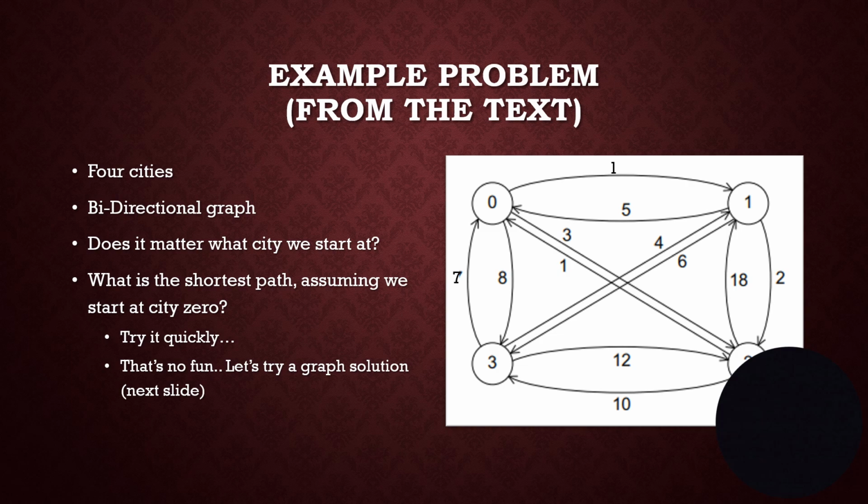So there are 4 cities in the text problem, city 0, 1, 2, and 3, and the distance one way from every city to the next is shown. So for instance, this arc up here from 0 to 1 says the distance from 0 to 1 is 1, but if you're traveling from 1 to 0, it's a directed arc, and it tells you that that would be 5. So what is the shortest route?